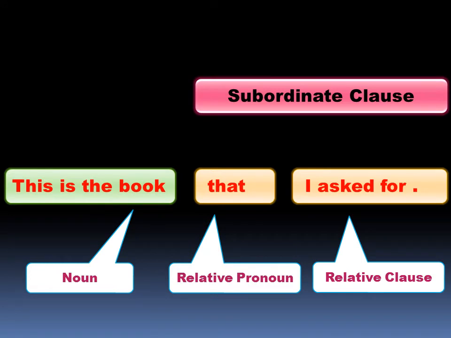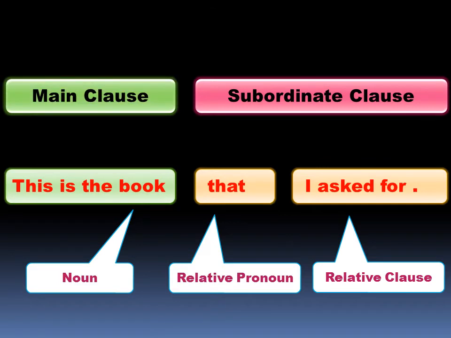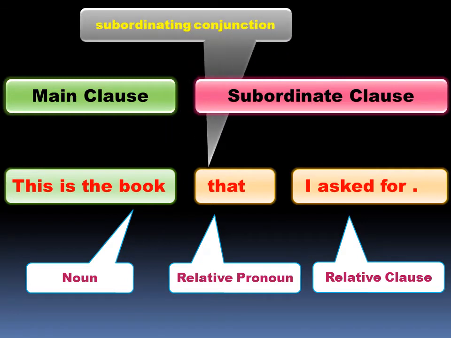Here in this sentence, the subordinate clause is that I asked for, and the main clause is this is the book. So, in conjoining a subordinate clause and a main clause, a relative pronoun functions as a subordinate conjunction. So, here the relative pronoun that functions as a subordinate conjunction.